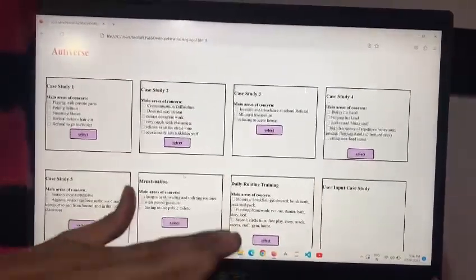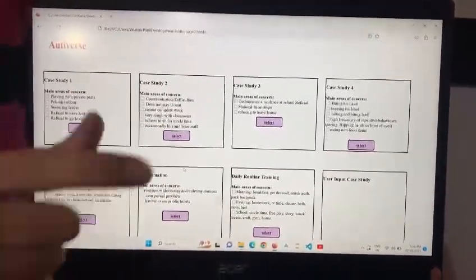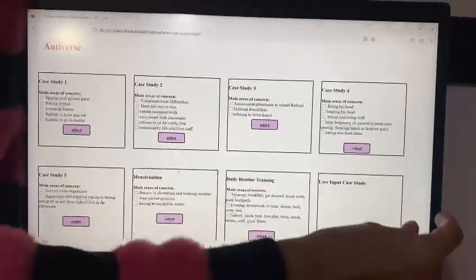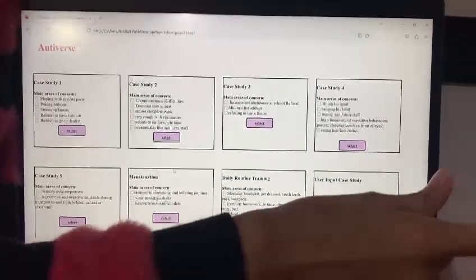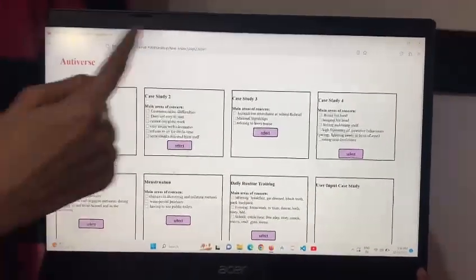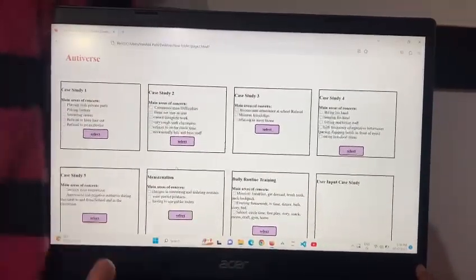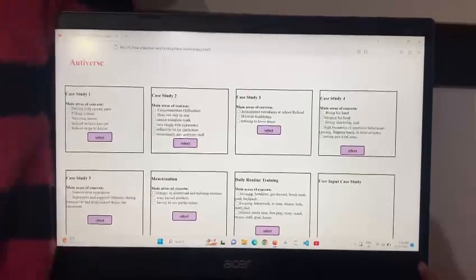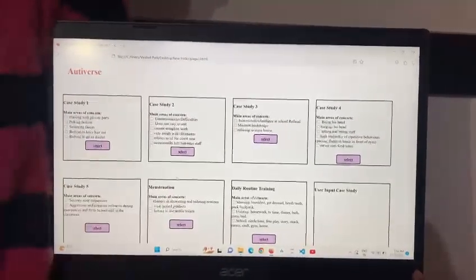As our application is 60% built, we are working on the EEG neurofeedback module. In this section, we are going to add an EEG neurofeedback therapy module. Importantly, all the case studies and symptoms are evaluated and collaborated on by an autism expert and a neurological doctor. So let's see the demo of our application.